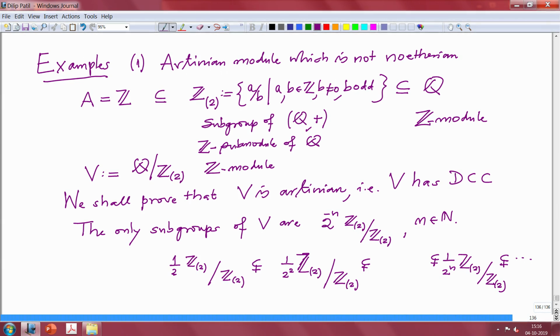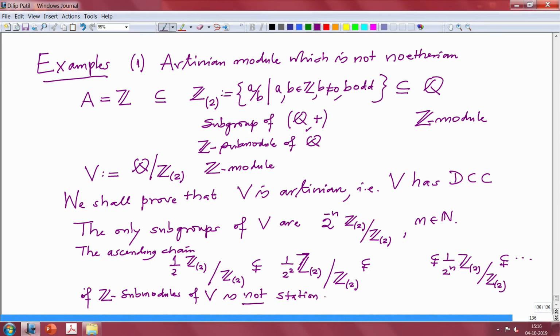So that first of all shows that this module V, and all these are submodules of V. So the ascending chain of Z submodules of V is not stationary, and hence V is not Noetherian.